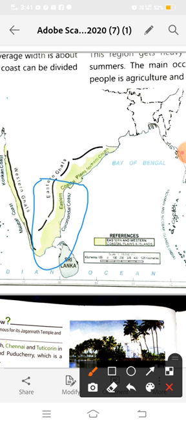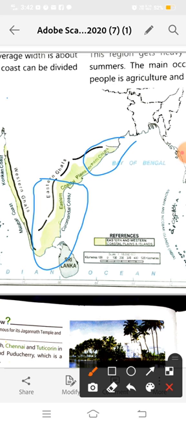So the important ports of this region are Paradip. Where is Paradip? Paradip port is in Odisha. Now what are ports? Ports are where water transport gets off, from where water transport departs.